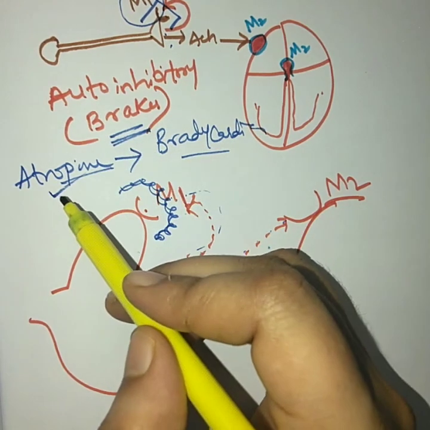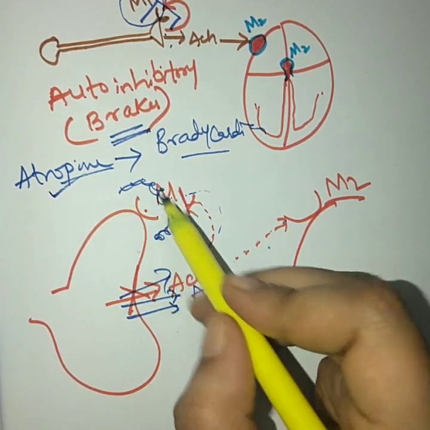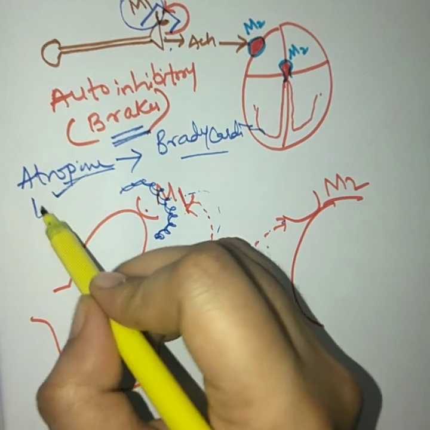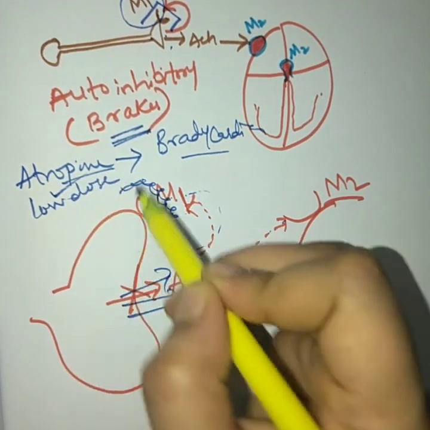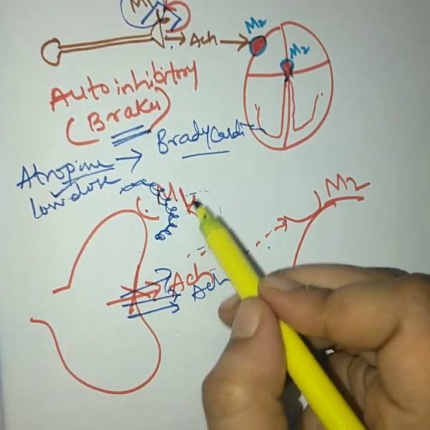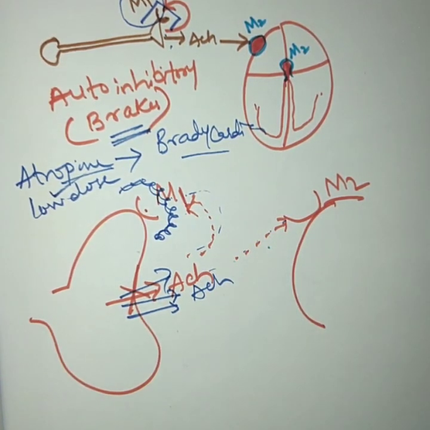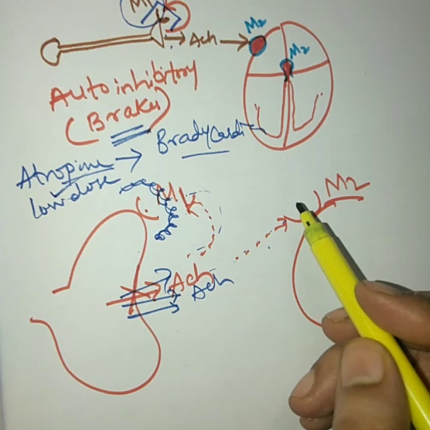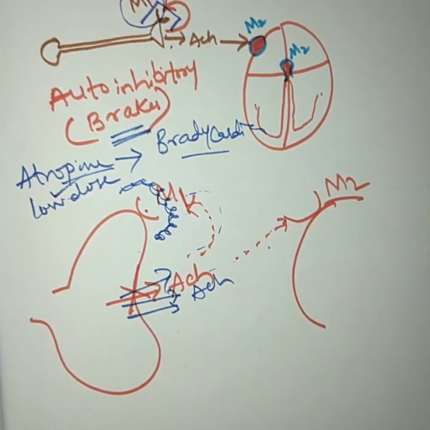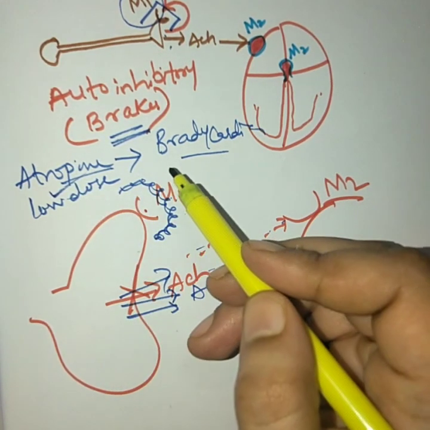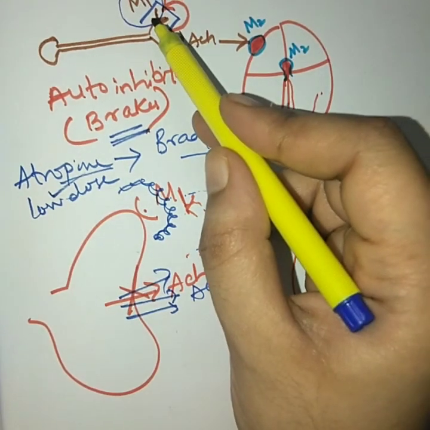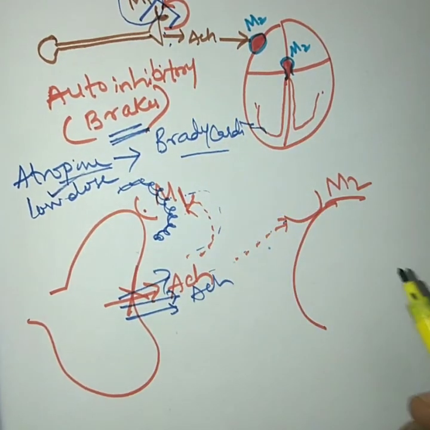Similarly, when you give atropine, it will block the M1 receptor. You should remember atropine at low dose will block just the M1 receptor, and when the M1 receptor has been blocked, it will fail all the brakes, meaning there will be a large amount of acetylcholine release and a large amount of bradycardia produced. So atropine at low doses, since it will block just the M1 receptor, will produce bradycardia.